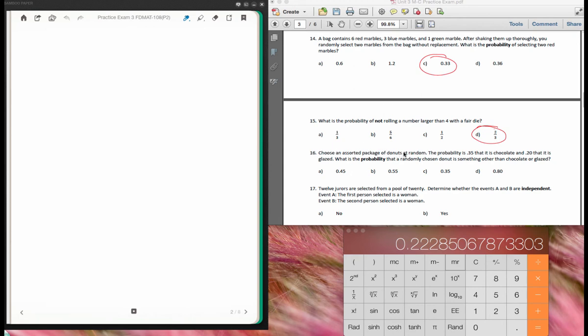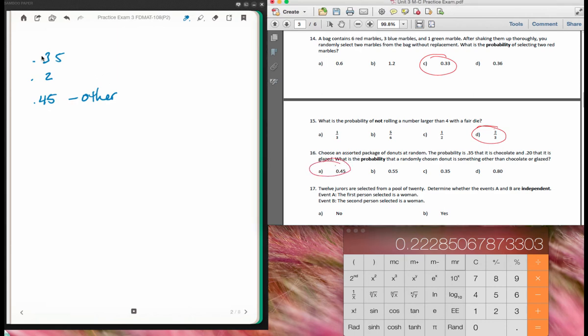Choose an assorted package of donuts at random. The probability is 0.35 that it is chocolate and 0.2 that it is glazed. What is the probability that a randomly chosen donut is something other than a chocolate or a glazed? Okay, so remember we have 0.35 is chocolate, 0.2 is glazed, and if I was to add those up, 0.45 is other. Okay, so what's the probability that it's other? Well, there we go, we just answered it, 0.45.